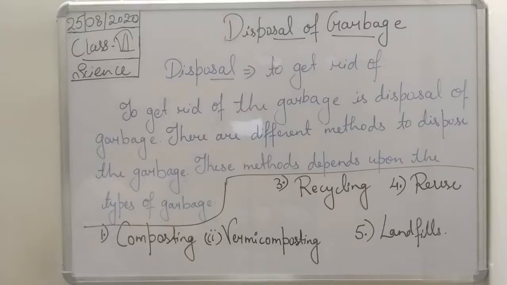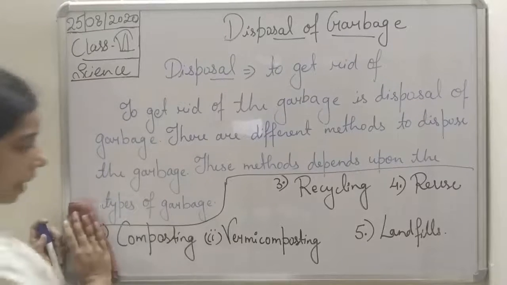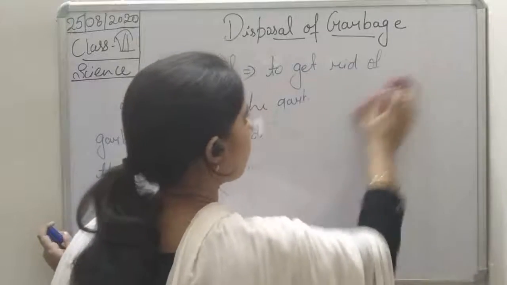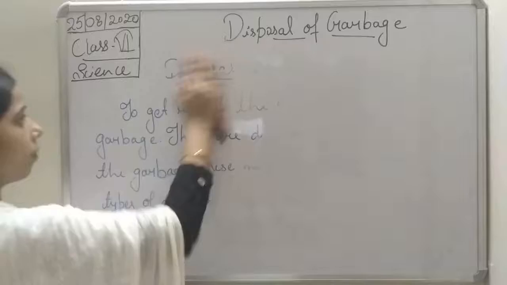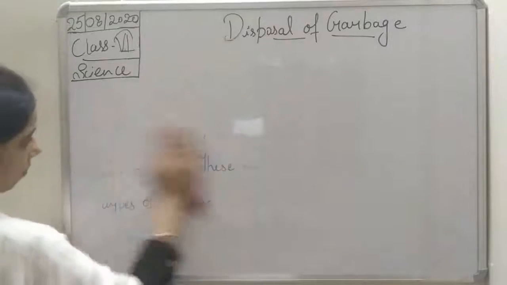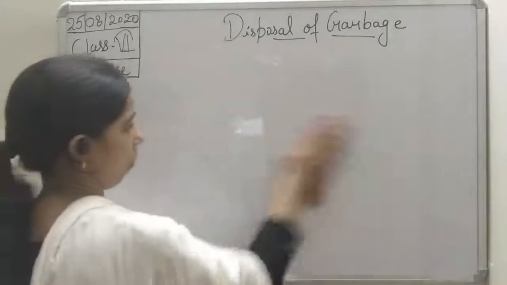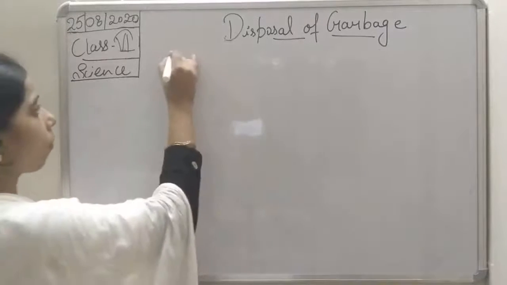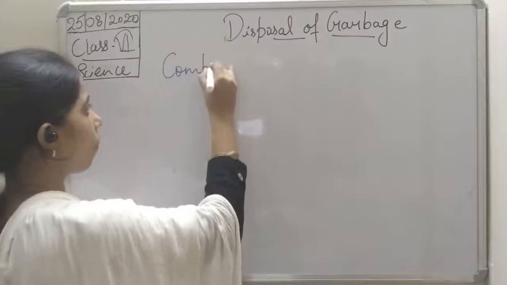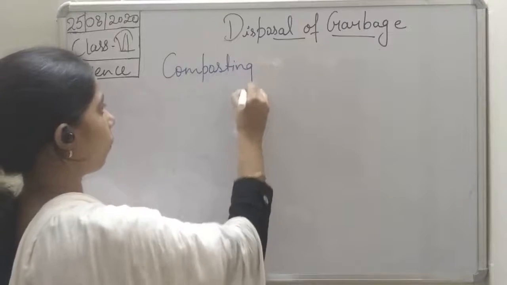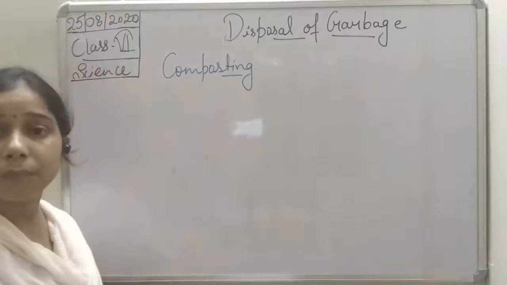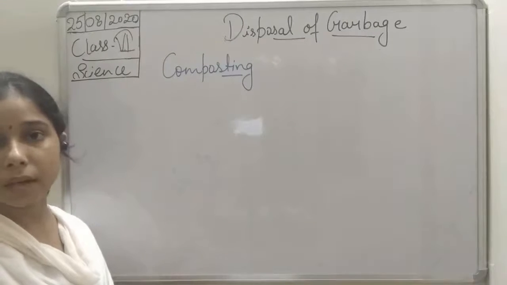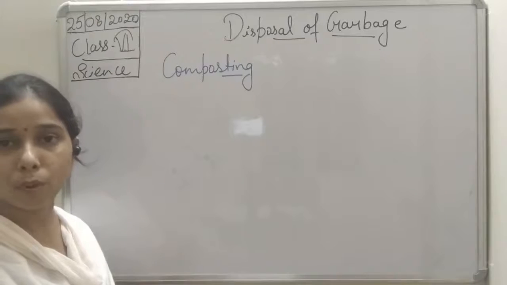So the first one is composting, students. What is composting? Before we understand composting, we need to understand what is compost.